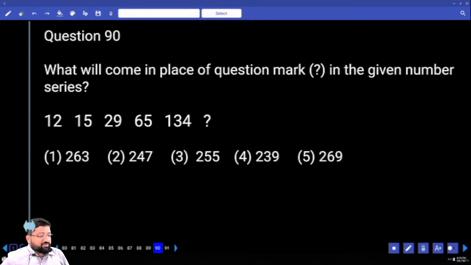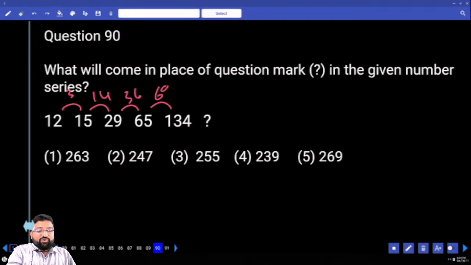Come on, shall I go with the differences? How much is this? 3. What about this? 14. Come on. 30. 36. Come on. 69. 3, 14, 36, 69. Any guesses? No, no. Cheppamma.